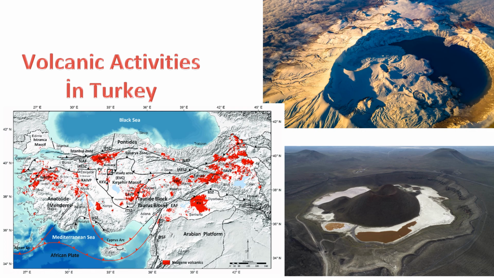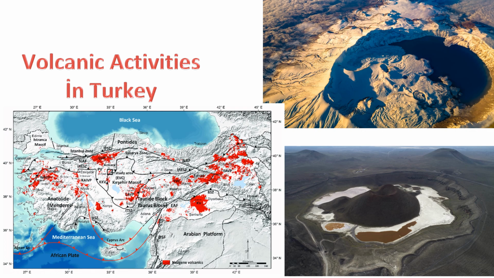5. Aegean Volcanic Arc. The Aegean region, including some of the Greek islands and western Turkey, is part of the Aegean Volcanic Arc. This area is characterized by active and dormant volcanic centers. Notable islands with volcanic activity include Santorini and Nisyros.